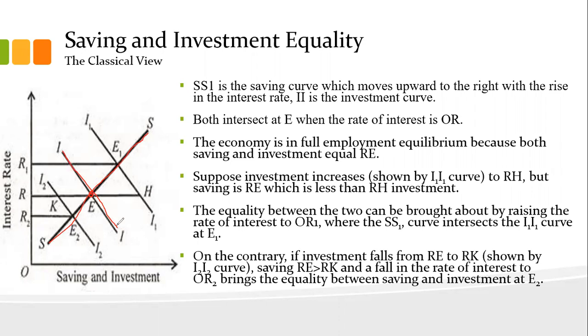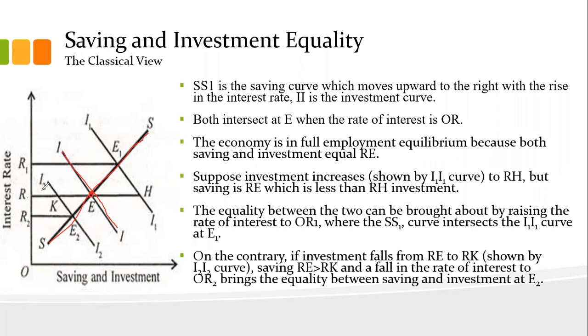This is the point of full equilibrium where both savings and investments are equal. It means RE, if you plot a perpendicular, will be equal to RH, RE equals RH.